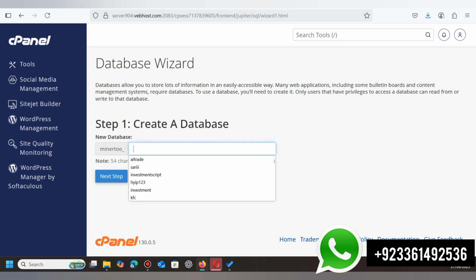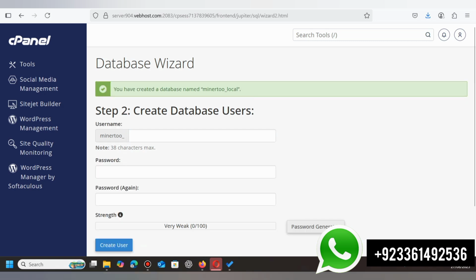From here you can select any name for making the database. So I will add a local. From here you will create the user.